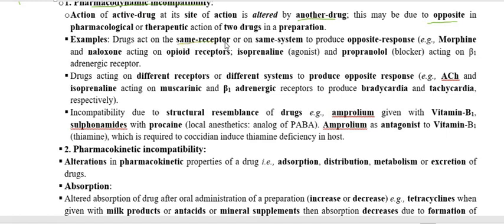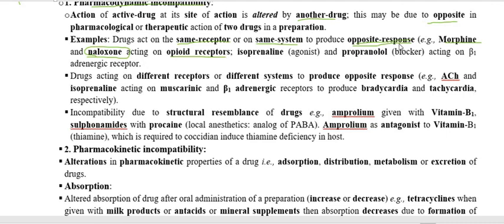And now we are going to discuss the examples, which are very important that you have to recall. When two drugs are acting on the same receptor with the opposite response, or acting on the same system with the opposite response, then this is going to produce pharmacological incompatibility. Take the example, morphine is acting on the opioid receptor as an agonist to produce its action.